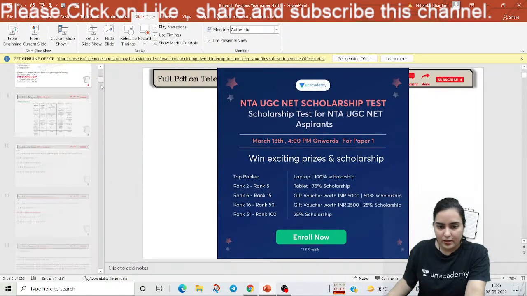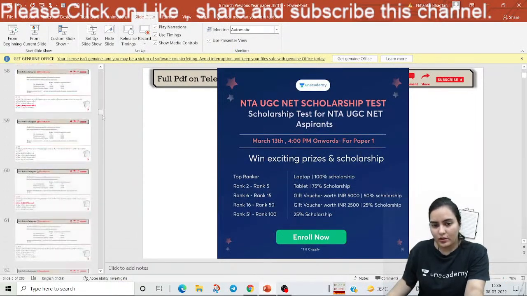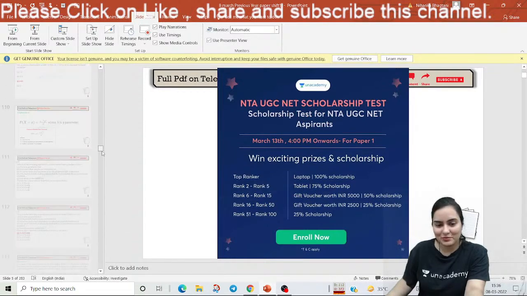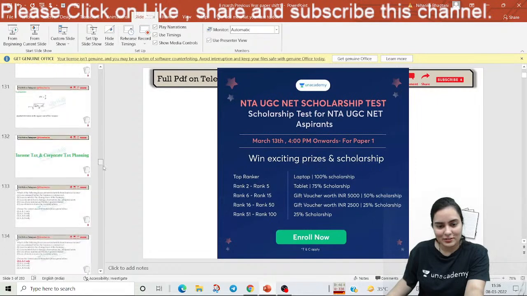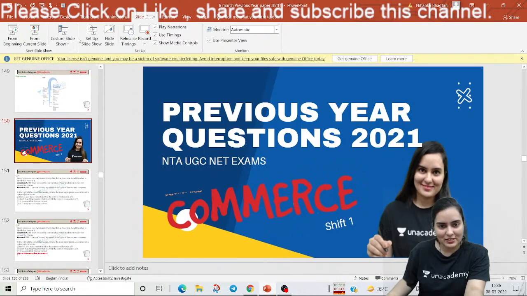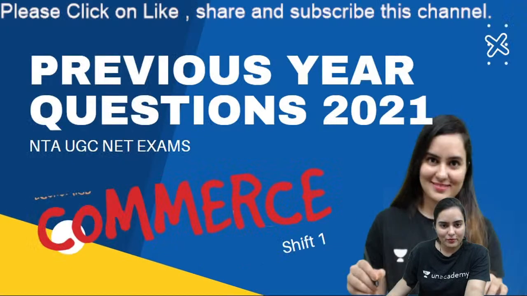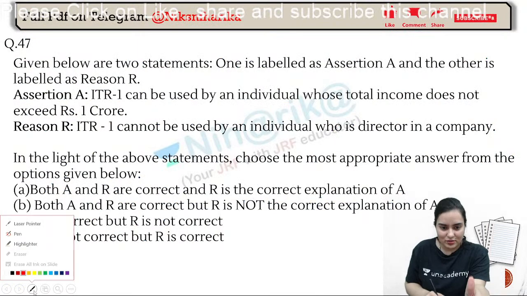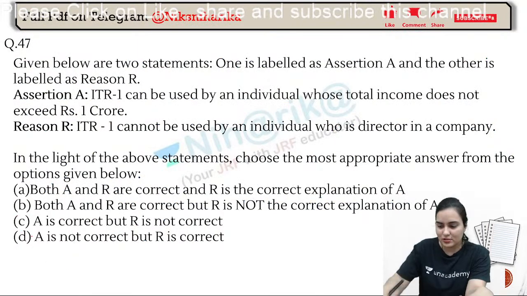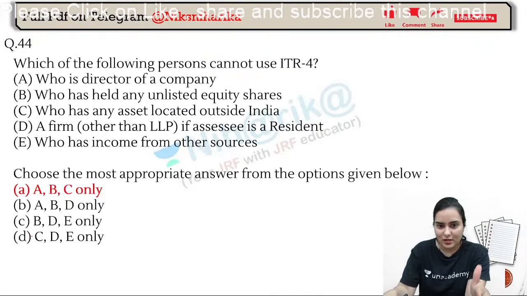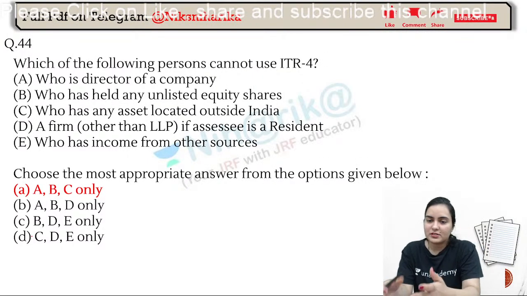Okay, I guess you remember that we were on income tax. We have already done so many things, and come on, let's start from income tax now. So the first question, the last question we did, was related to this one: which of the following persons cannot use ITR 4?